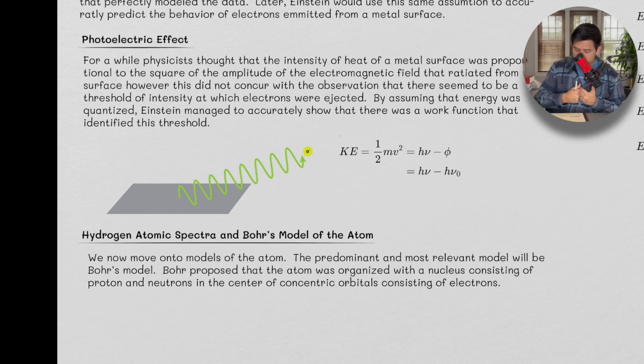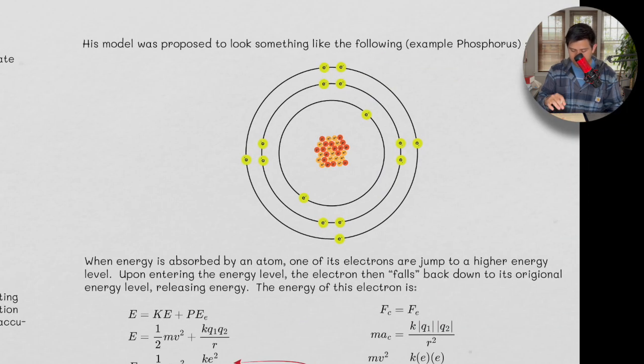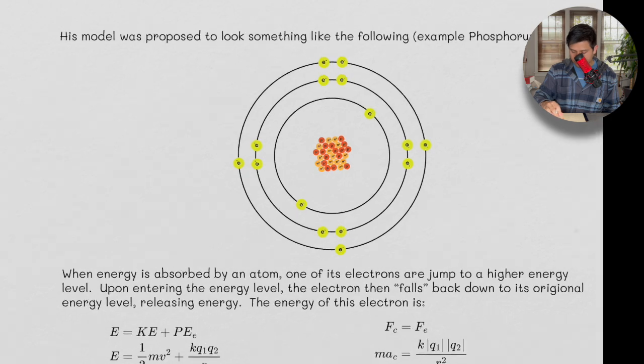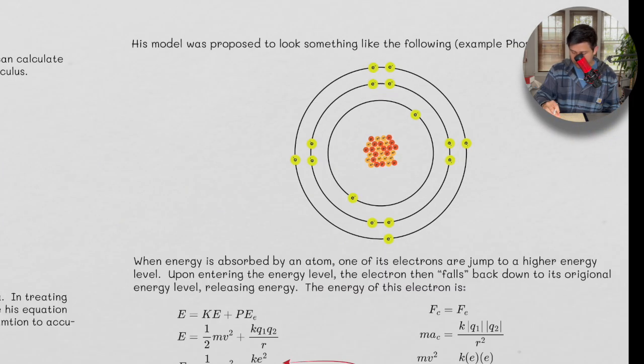So the predominant and most relevant model in all of chemistry and all of physics is Bohr's model of the atom. He proposed that the atom was organized with a nucleus consisting of protons and neutrons at the center of concentric orbitals consisting of electrons. Just as an example, his model was proposed to look something like the following. So this is just phosphorus, for example. For phosphorus, we have 2, 4, 6, 8, 10, 12, 13, 14, 15 electrons. So electrically neutral phosphorus. And this is what it looked like. And if we zoom in here, we have protons and neutrons and all the good stuff.